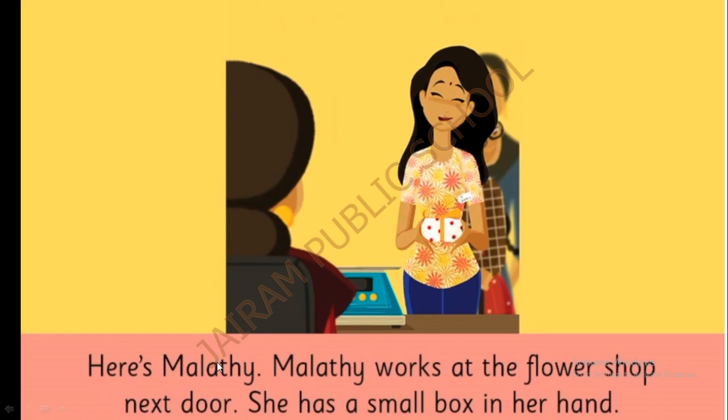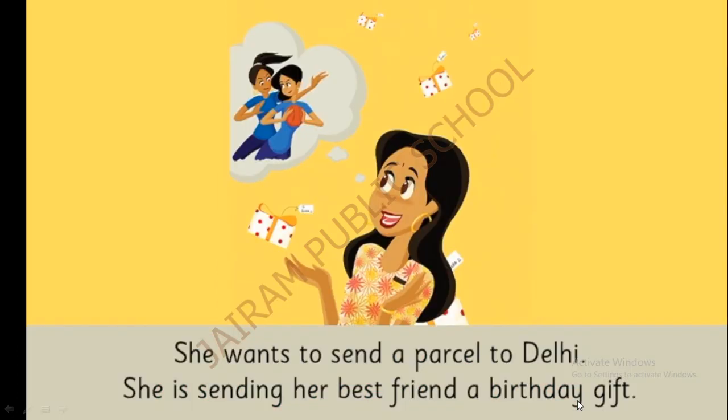Here's Malati. Malati works at the flower shop next door. She has a small box in her hand. She wants to send a parcel to Delhi. She is sending her best friend a birthday gift.